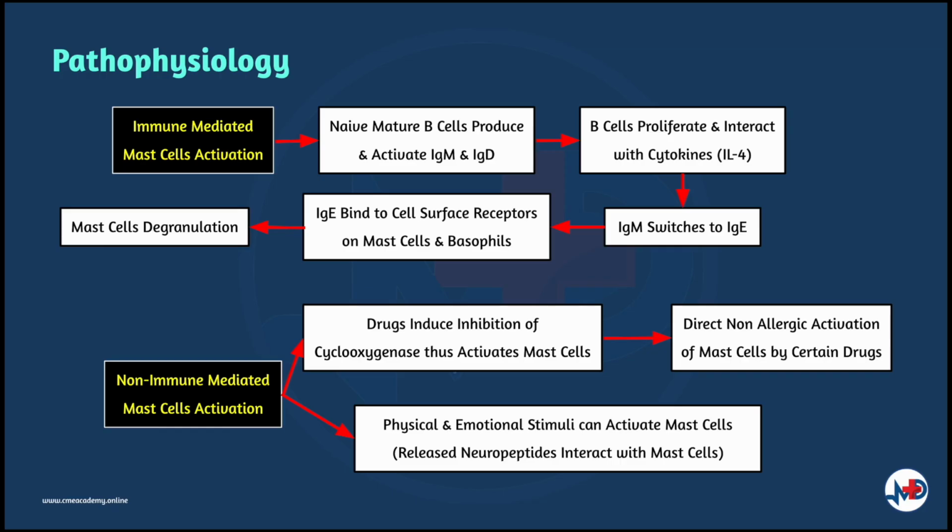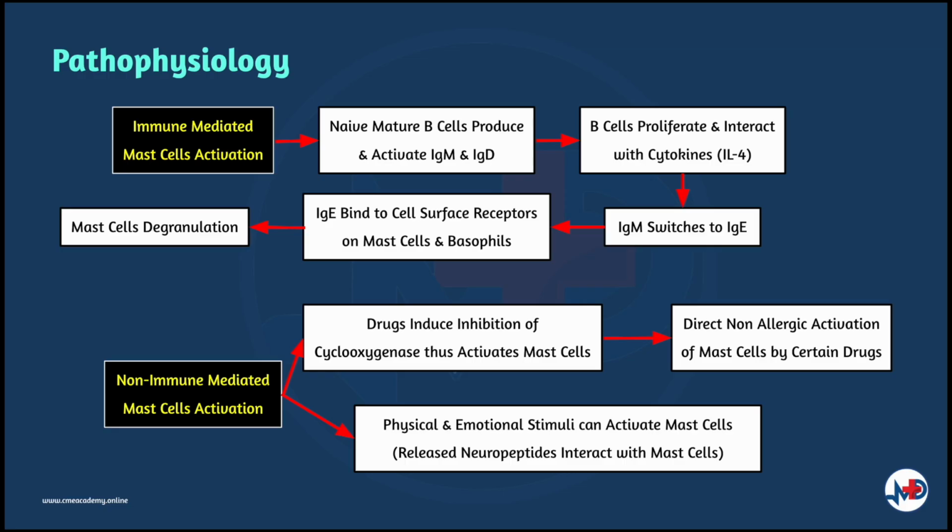It starts when naive, mature B cells produce IgM and IgD antibodies, and once they become activated by an antigen, B cells will proliferate. When these B cells interact with cytokines such as interleukin-4, which is modulated by CD4 T helper cells, the antibody class switches from IgM to IgE. These allergen-bound IgE antibodies will bind to high-affinity cell surface receptors on mast cells and basophils.